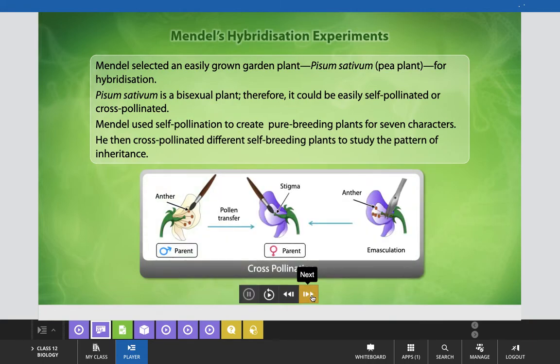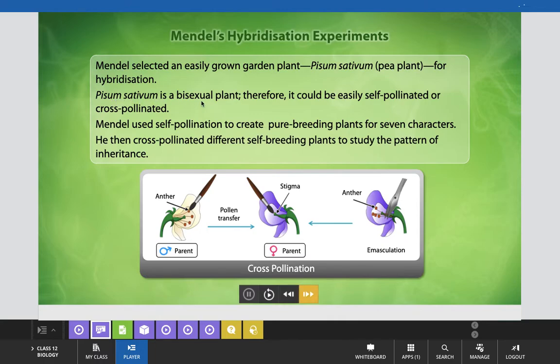Mendel performed hybridization experiments, which you have heard about in your earlier class. These are experiments related to the mixing of two varieties by crossbreeding. Mendel selected an easily grown garden pea plant known as Pisum sativum for hybridization experiments to study the laws of genetics.